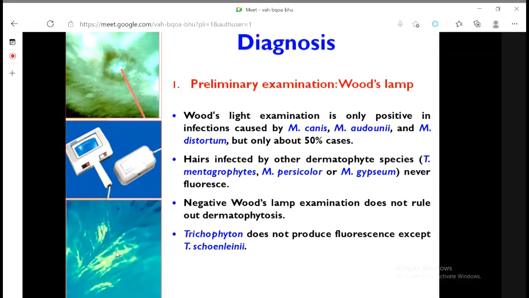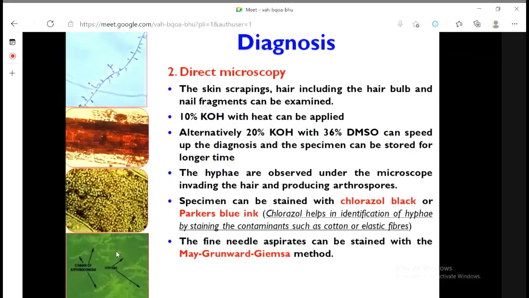But if you are getting negative, you should proceed further. Next job is the direct microscopic examination. As I told, we need to collect the skin scraping and hair, including the hair bulb. Then what should we do? We need to add 10% potassium hydroxide solution.